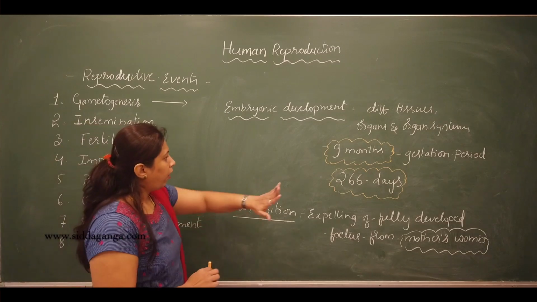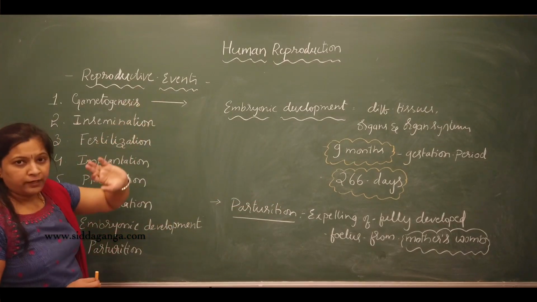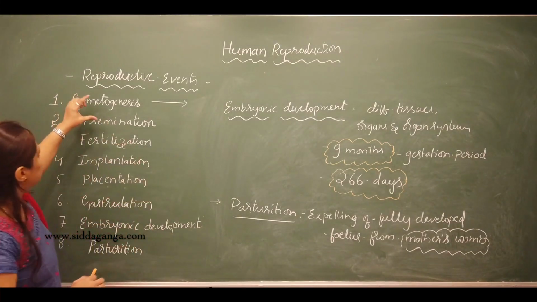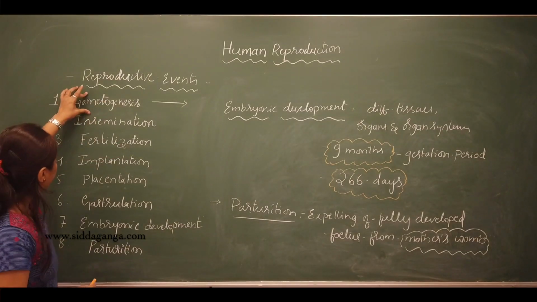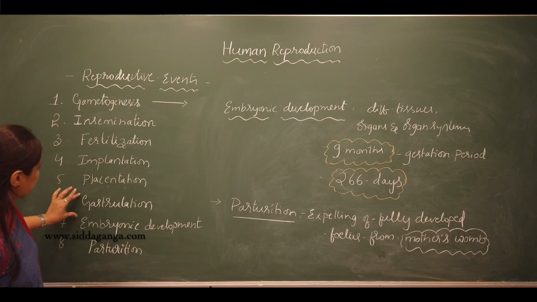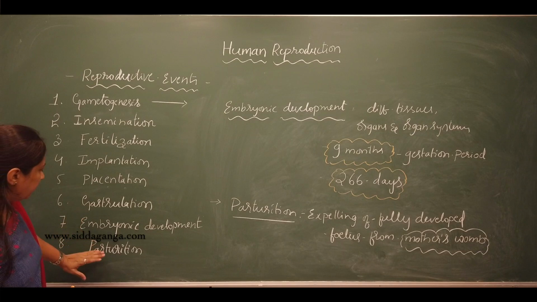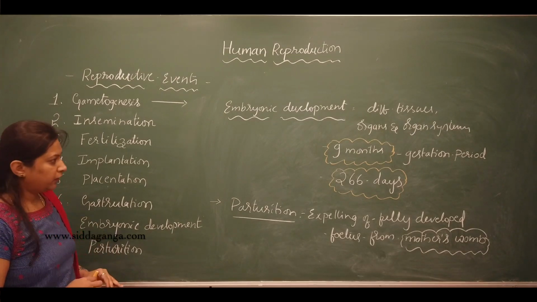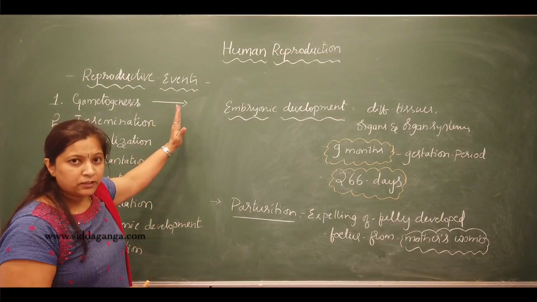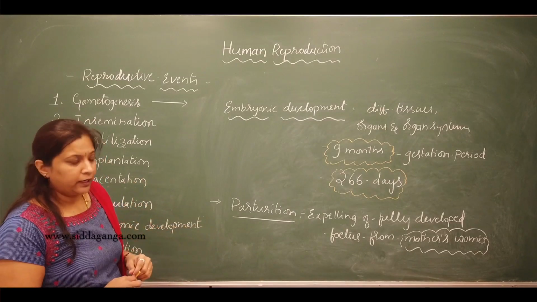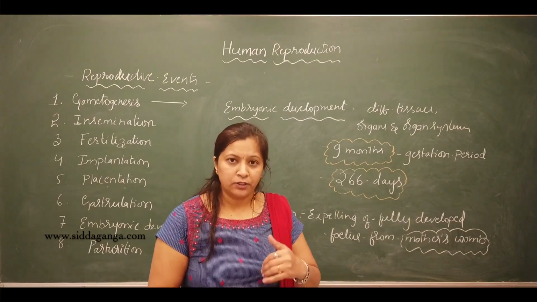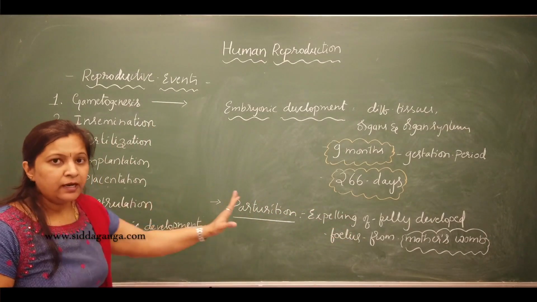So all these are the reproductive events that take place during sexual reproduction. What are these events? Just recall once: gametogenesis, insemination, fertilization, implantation, placentation, gastrulation, embryonic development, and finally the parturition. All these are the reproductive events. In our later classes, we will discuss one by one in detail. In our next class, we will discuss the male and female reproductive systems in which all these events will take place.